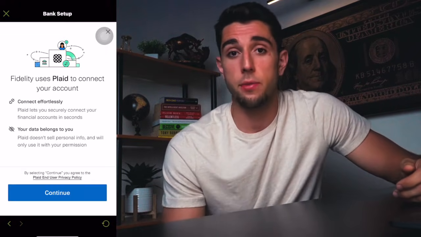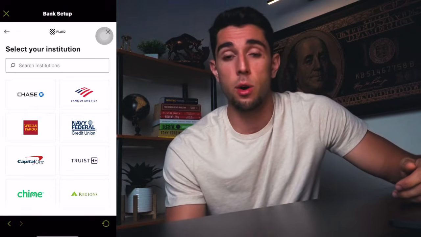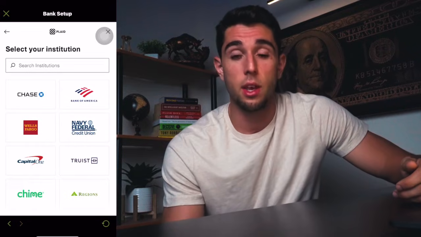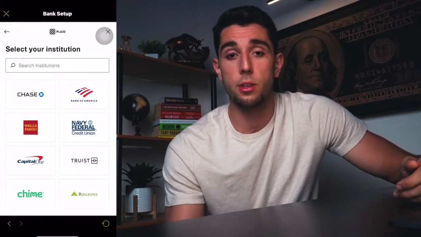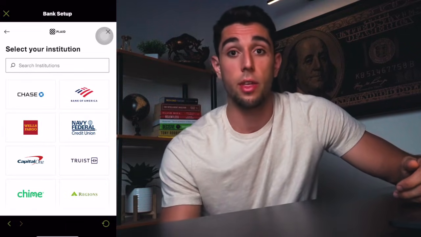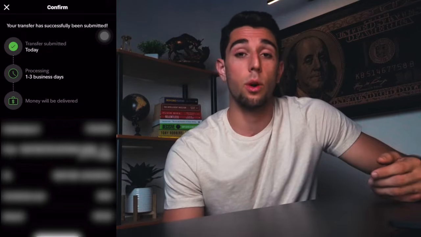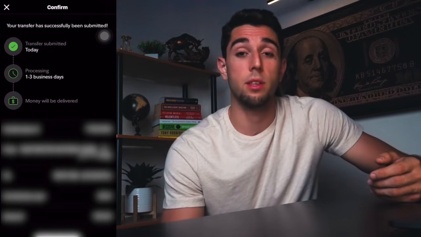It's pretty simple because if you have a big bank, you can click on that specific one and enter your account information, then go through an authentication process, and from there, you can then use that bank to transfer funds into your Fidelity account thereafter. And this time you can actually pull it from that exact account because it'll be loaded in the app or the website, and then you'll be able to fill in the rest of the criteria of however much you actually want to send. So as you can see on the phone, I did that, and it says that 1 to 3 business days is how long it will take until the funds settle.